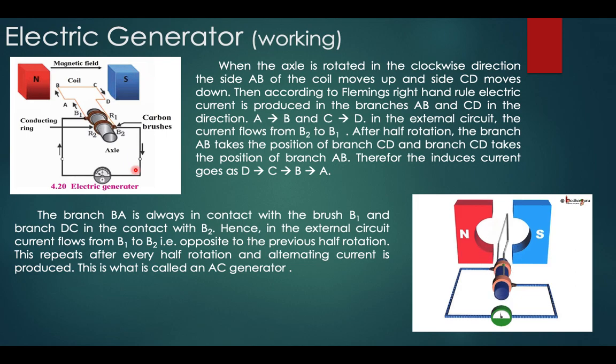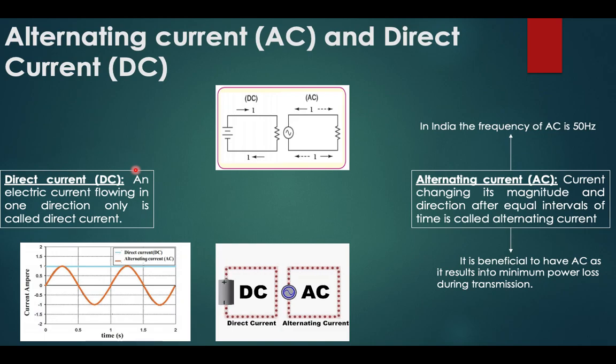So let us see what is the basic difference between AC and DC, that is alternating current and direct current. If you observe this graph carefully, the blue line represents the direct current, whereas the orange line represents the AC current. A current flowing in only one direction is called direct current. We have been dealing with direct current till now. We have been seeing a battery, a cell attached to a coil. So whenever a battery is attached to a coil, it is said that there is DC current associated with it.